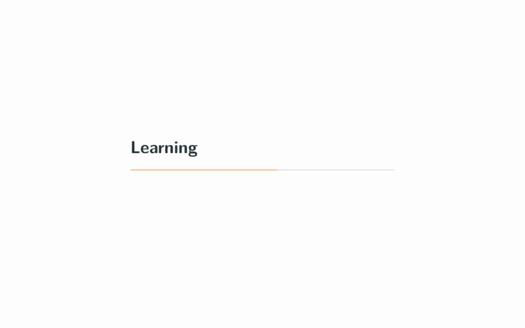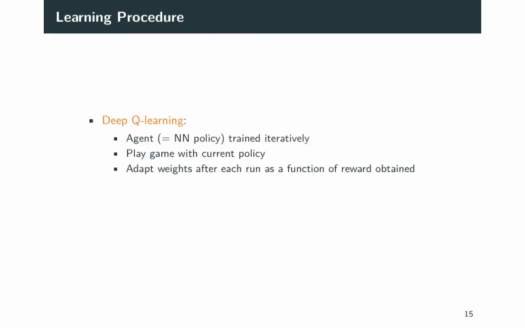Before we take a look into the overall evaluation of deep statistical model checking, let's have a short glimpse on how to train the action policies. A state-of-the-art deep Q-learning approach is used where an agent whose behavior is represented by the neural network policy is trained iteratively. In each round, the game is played with the current policy and afterwards, the weights of the neural network are adapted according to the obtained reward.